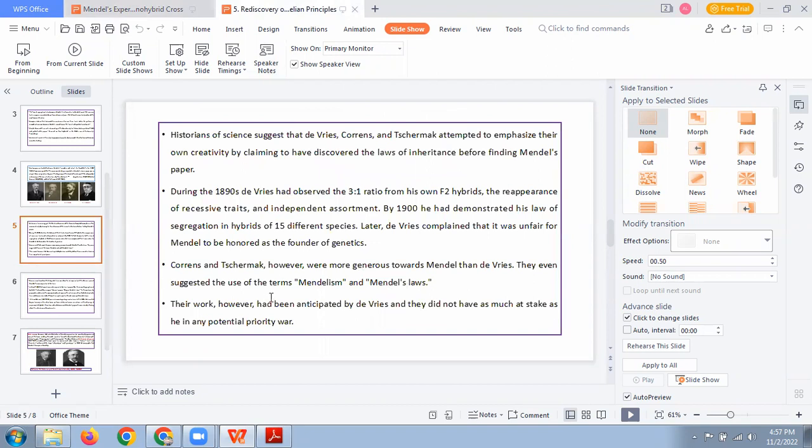So that's the most important thing in Mendel's experiments.